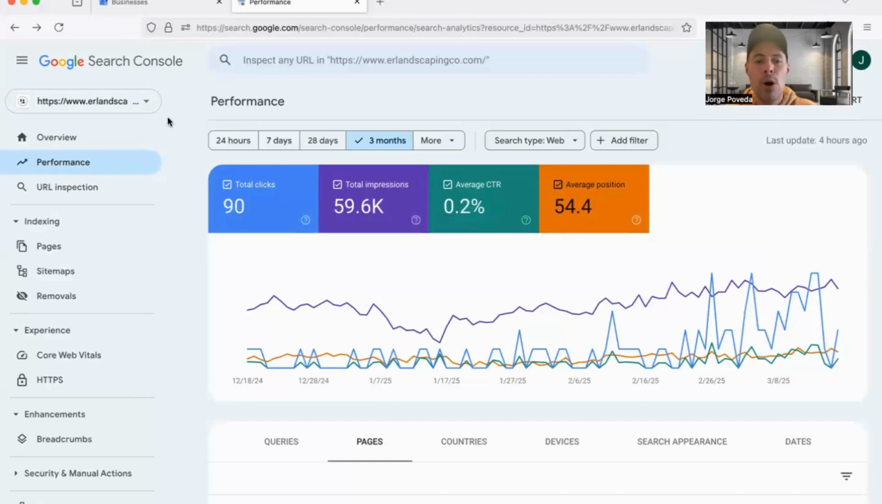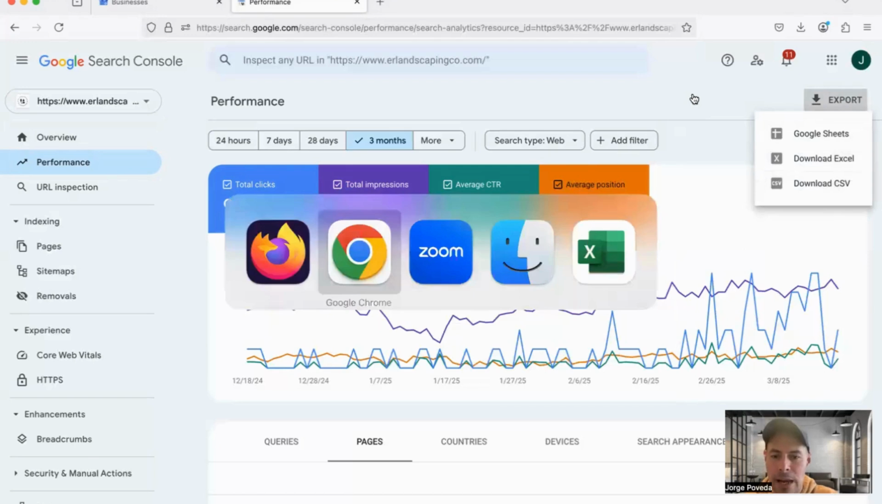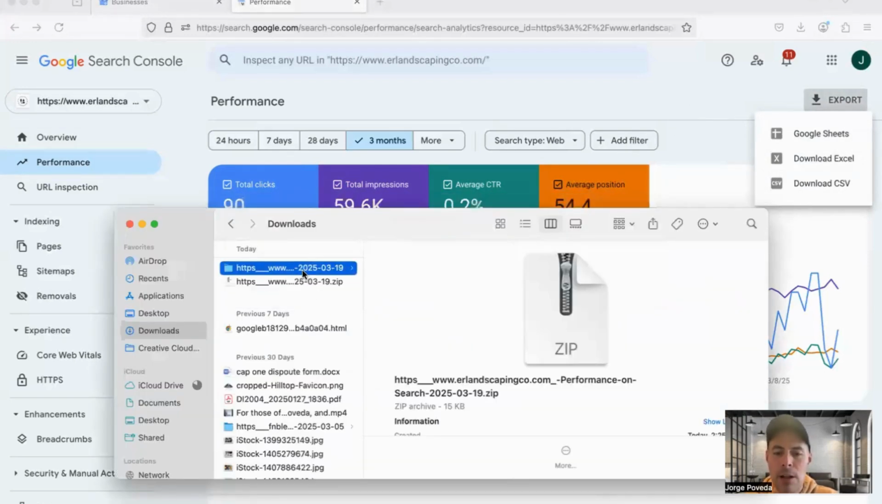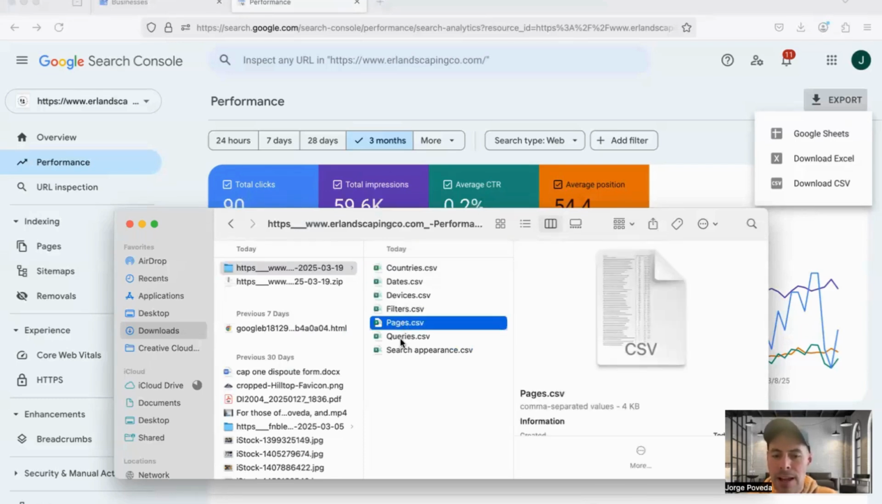Okay, so if you go into your Google Search Console, and under the performance section, I'm just going to move my face down here. We are going to go to this export button. You're going to hit download CSV. Okay, I already did that actually. And so here is the file that it gave me. It gave me the zip file. You unzip it. Okay, and it's going to give you like 7 or 8 files. All right. The ones that we're really interested in are the pages and the queries CSV files.